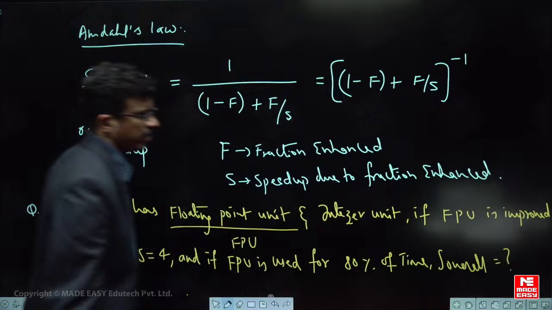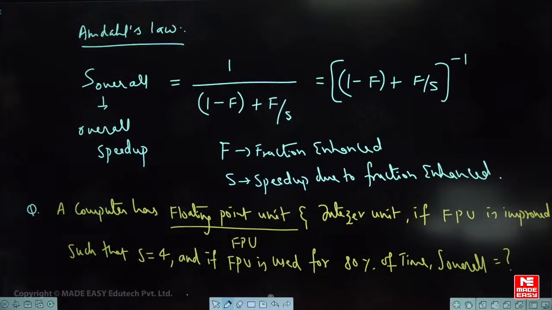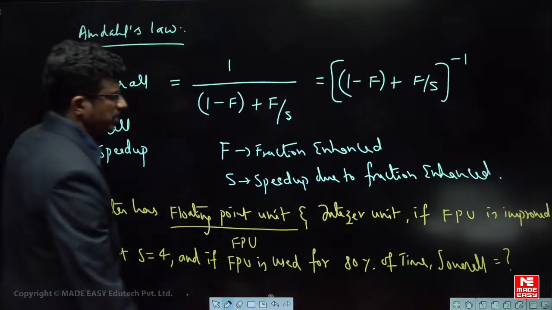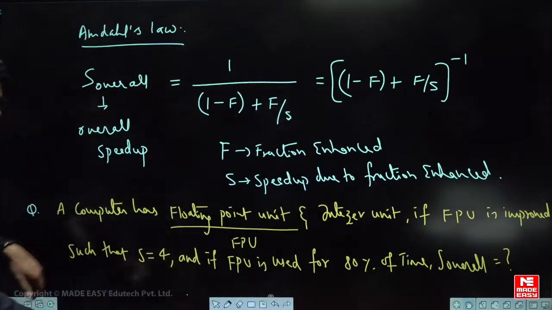What is the overall speedup? That is the question. So simply F is given, S is given, find the inverse. That's all. Very simple. What is the answer you get here? Very easy.